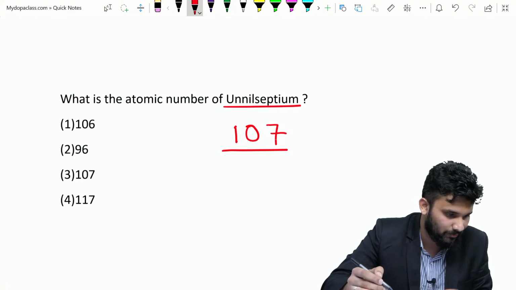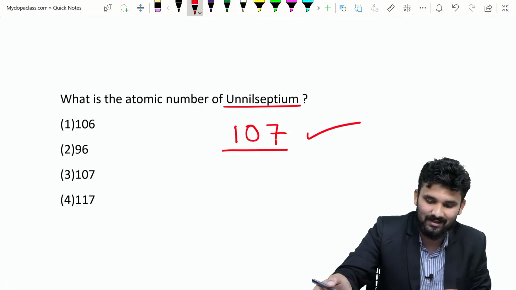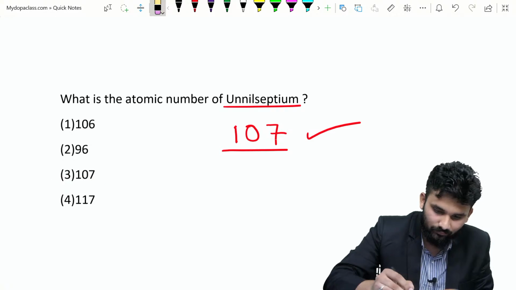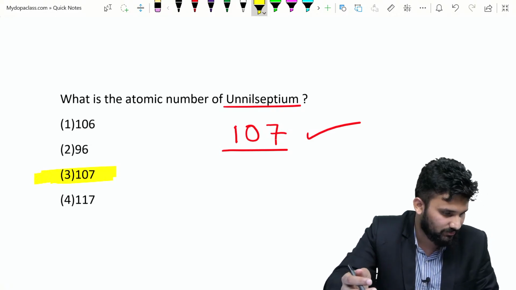Fatima Bashir put the option 117. That is not right. 107 is the right answer, so option 3 is the right answer.